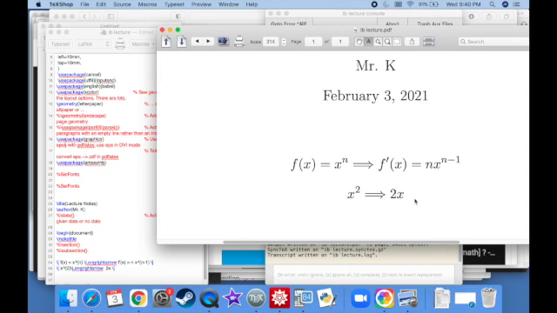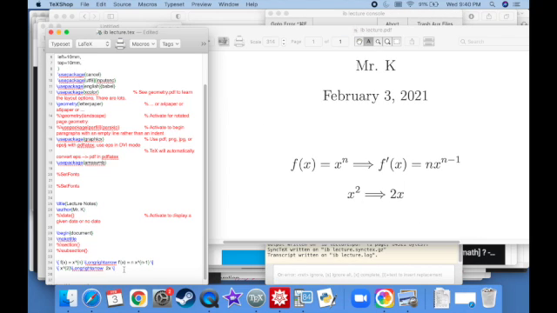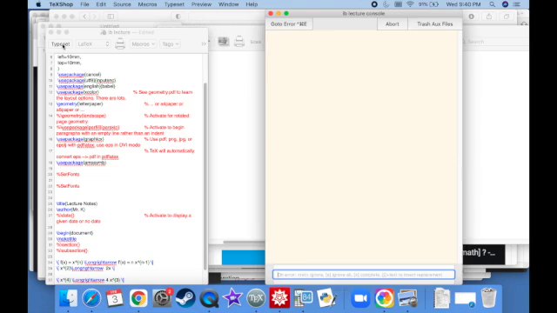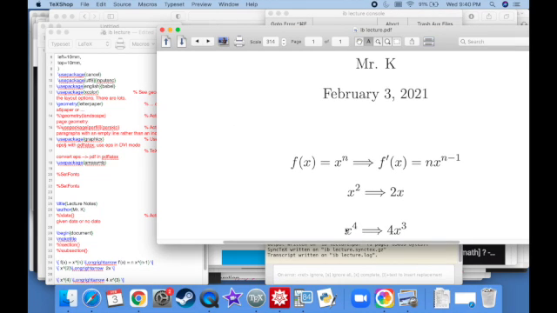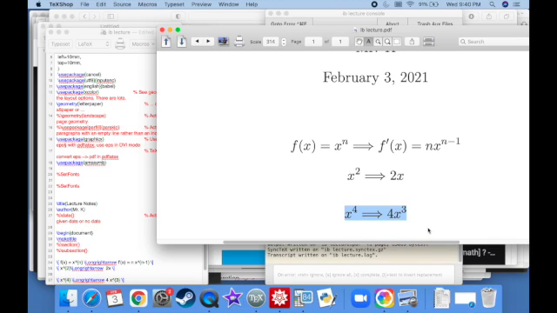Yeah, x squared is just going to become 2x. That's it. What if I had x to the 4th power? Well, that's just going to become 4x cubed. Eventually you get really quick at doing these. The 4 comes down, then you subtract 1 from the exponent. This is something they're definitely going to expect you to know how to do at the high school level.